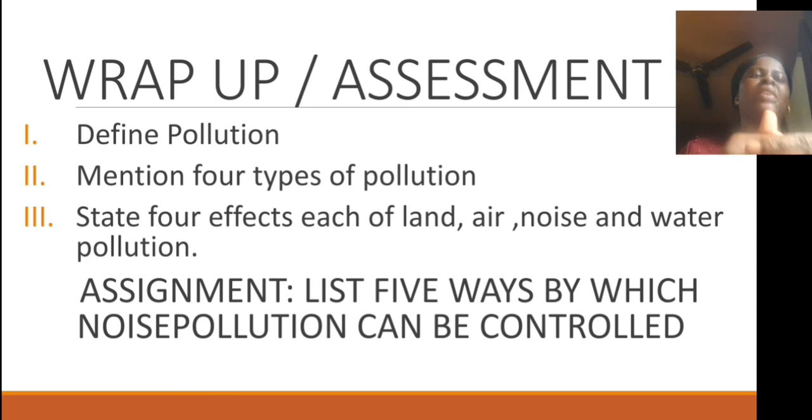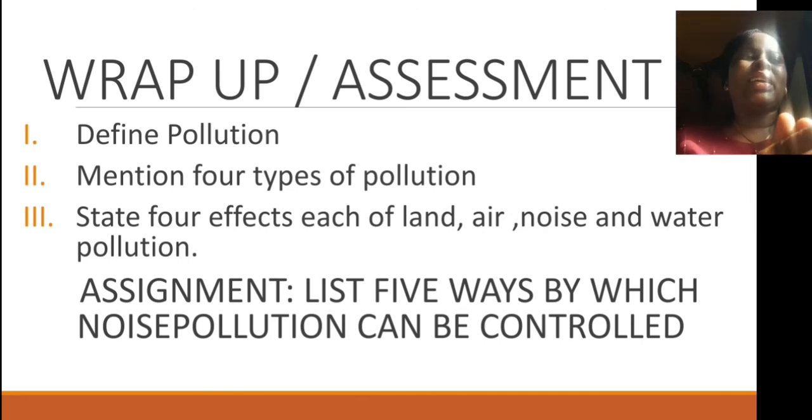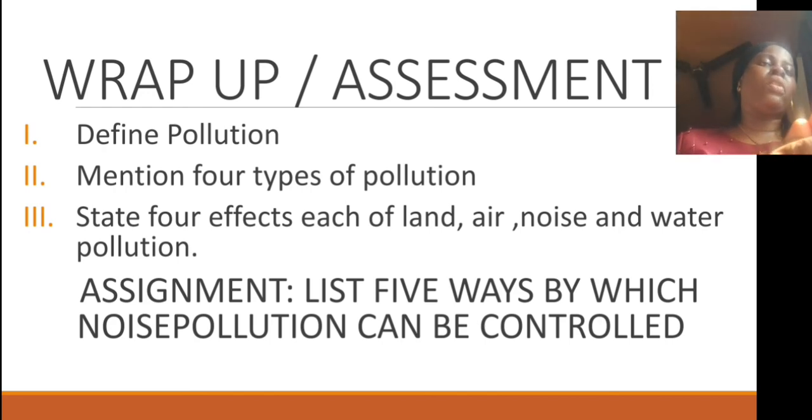I know most of us are familiar with the measure taken by the Lagos State government for controlling noise pollution, whereby all religious organizations are not allowed to place their loudspeakers outside their vicinity or building, so as not to disturb every other person.